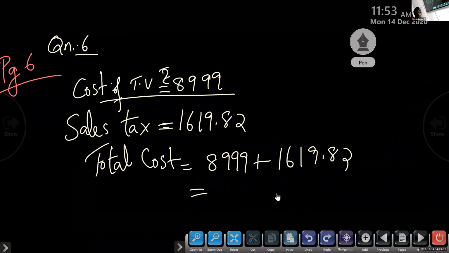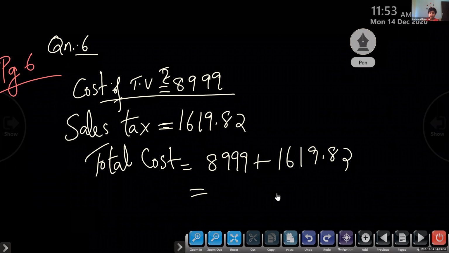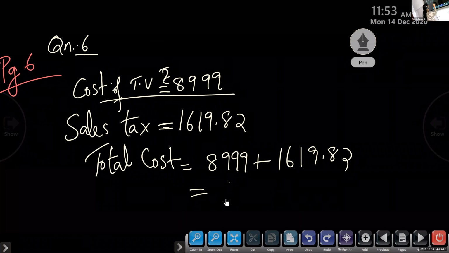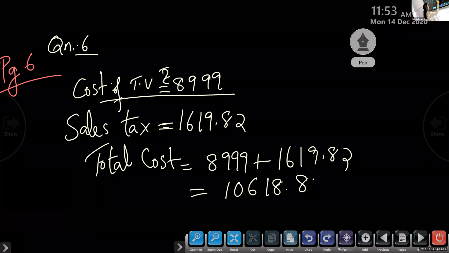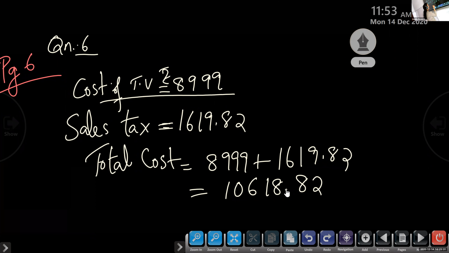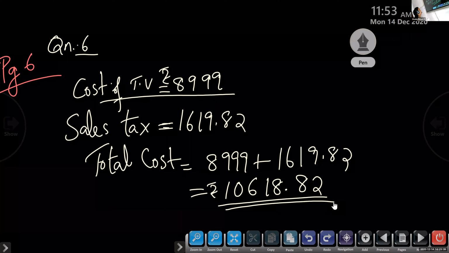So total cost, how much she has to pay, that we are finding out first. Yes. 10,618.82. Okay, this is the total cost she has to pay to the shopkeeper. But she don't have change. So can you read that last part from the question?